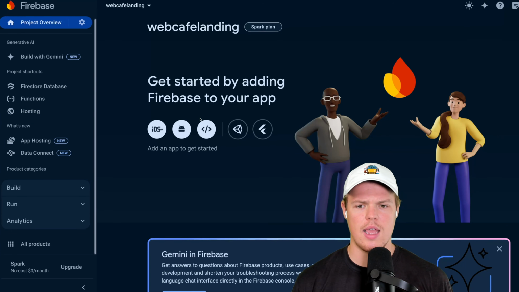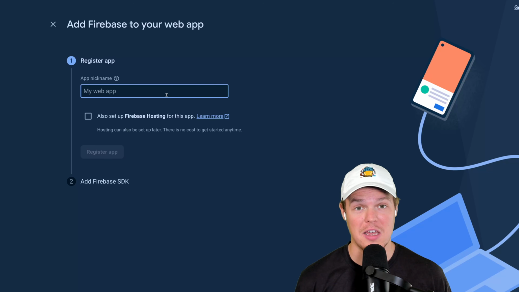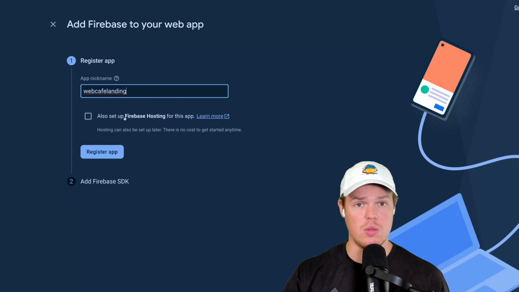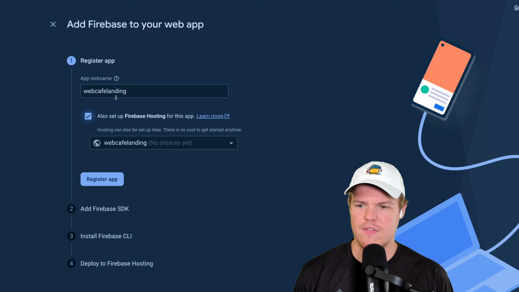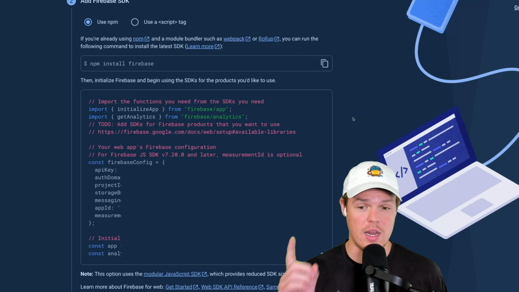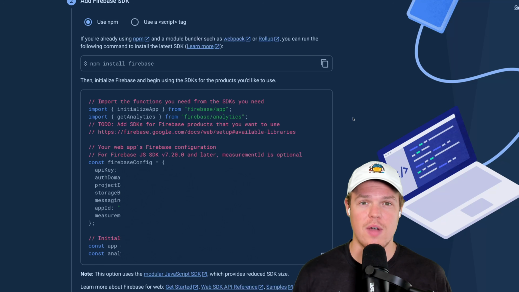So let's go ahead and select web. What's going to be your web app name? Let's do Web Cafe Landing again. And you'll notice there's already an option to set up hosting with it as well. Because that's the whole purpose of this lesson, we're going to do that. Register app. Once you do that, you're going to get a code block that's going to be relevant for you. Now, this is blurred out because obviously this is private information, but you'll also be provided with a hosting URL that we'll actually be able to push our code to on a live web browser.